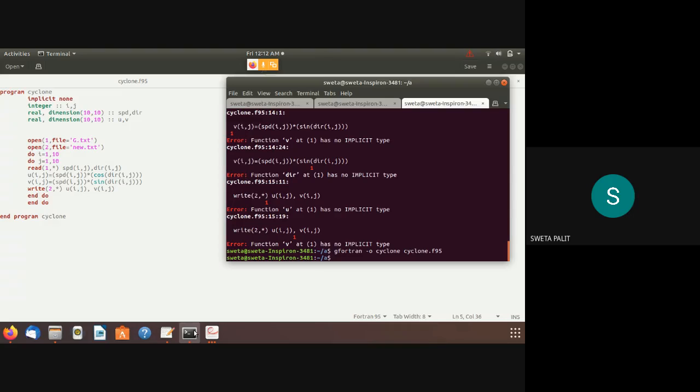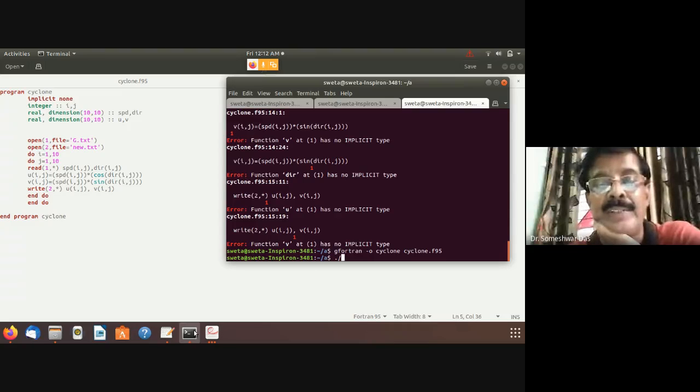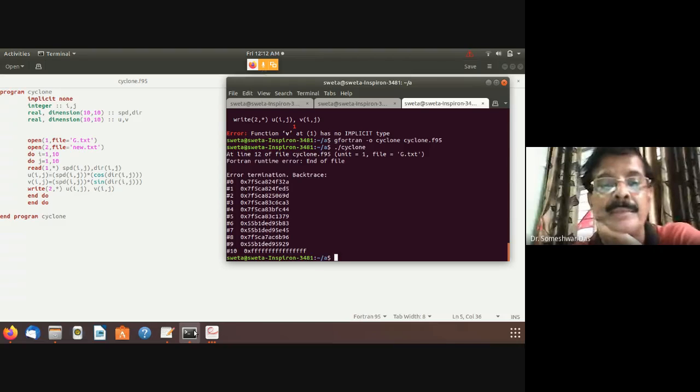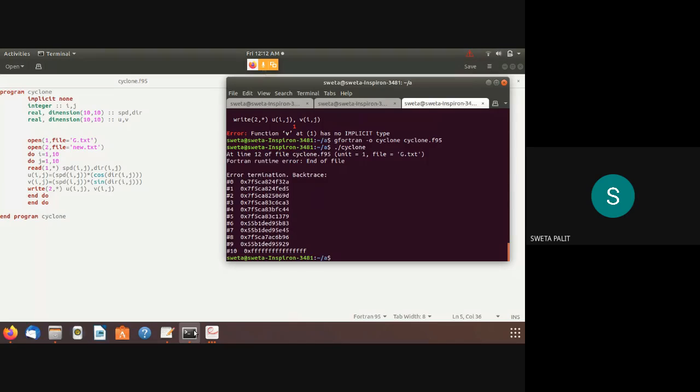Yes, sir, it's compiled. Now I'll run the program. Okay, you try it later yourself and others can see the others. Okay, let's see. So same problem. Sir, error in termination. But she will get an output. Just look at the output file. There will be an output.